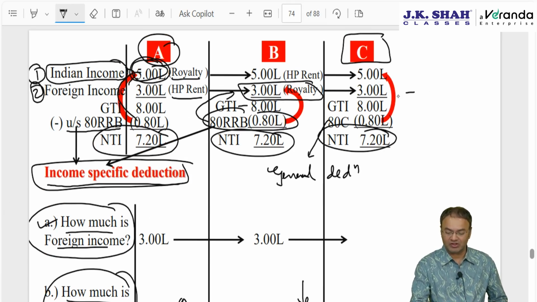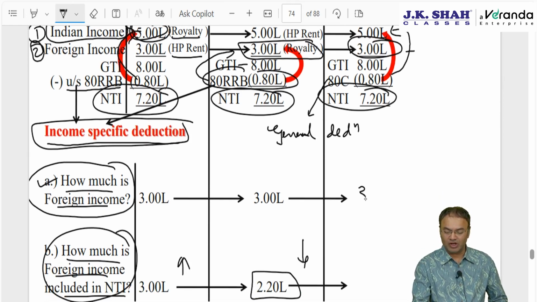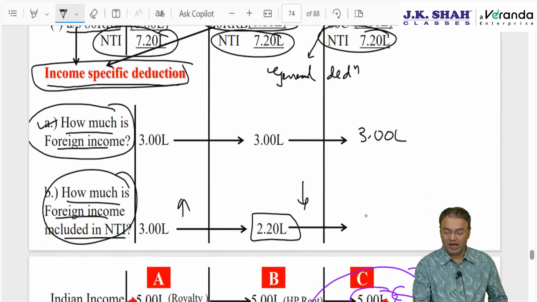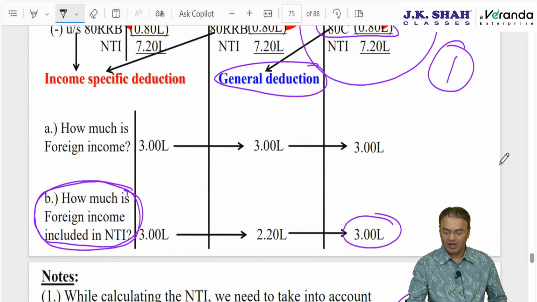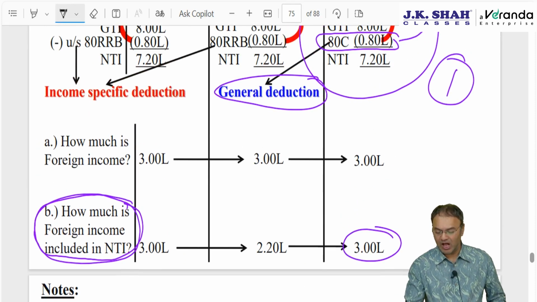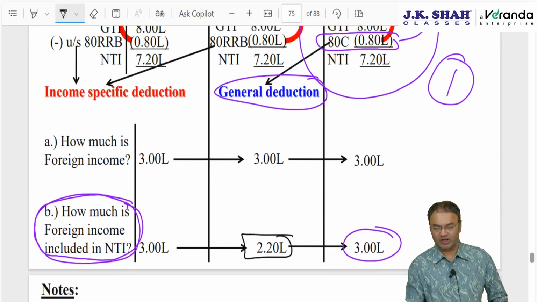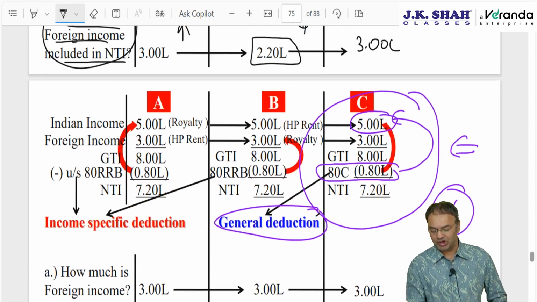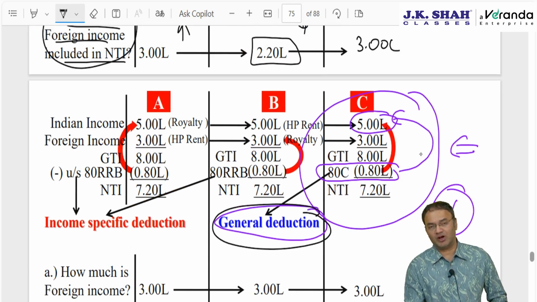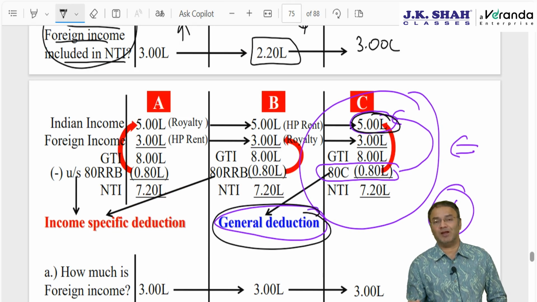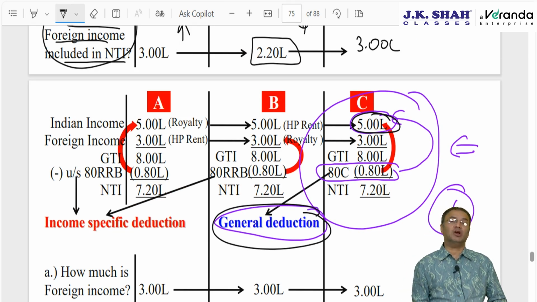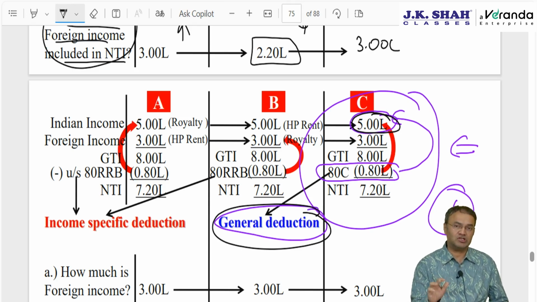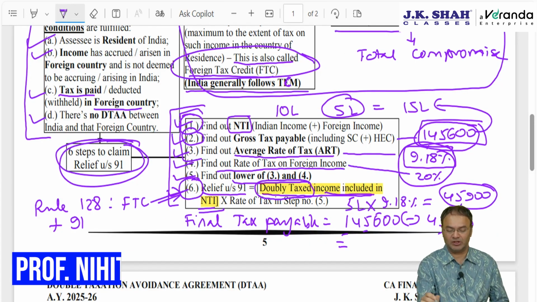In the absence of any clarification, it should be adjusted against Indian income, and foreign income should be kept intact. So foreign income is 3 lakh and the amount included in NTI is also 3 lakh, and accordingly I will be able to claim a higher amount of relief as compared to 2,20,000. This point you need to remember. For a general deduction, do not try to set off against both the incomes, give first priority to Indian income. If Indian income gets wiped out, then you move ahead and adjust it against the balance foreign income. This is an important point, it will help you while solving questions, keep it in your mind.